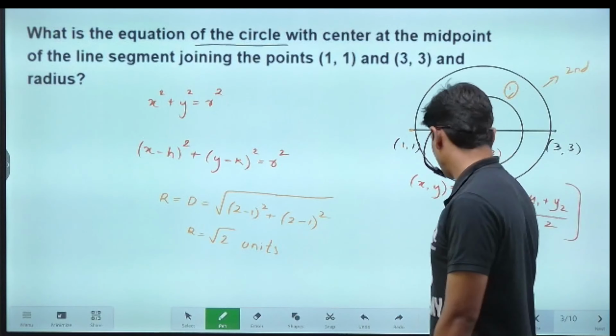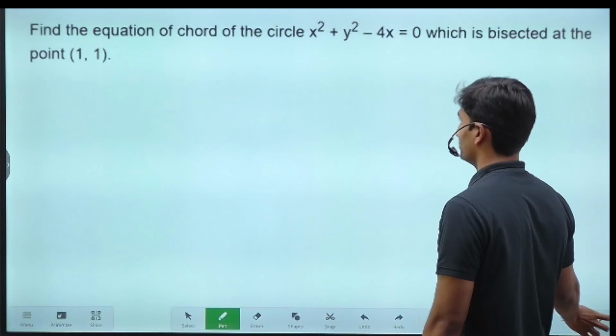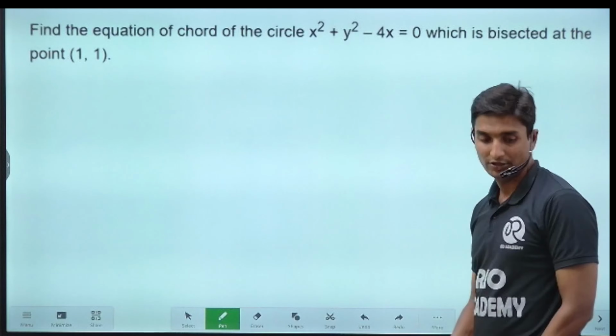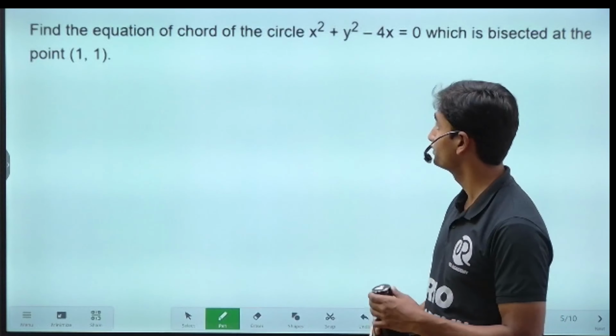Okay, fine guys, I hope it is clear. Now we'll move on to the next question. Read this particular question guys. Read the question and try to understand it.